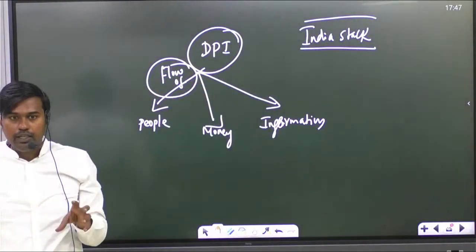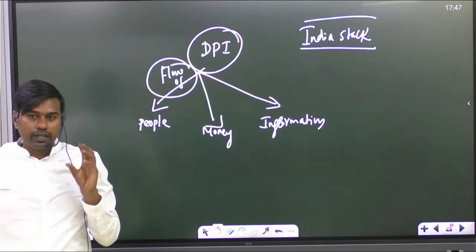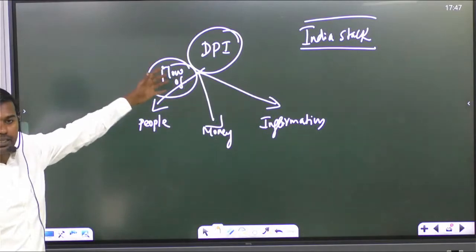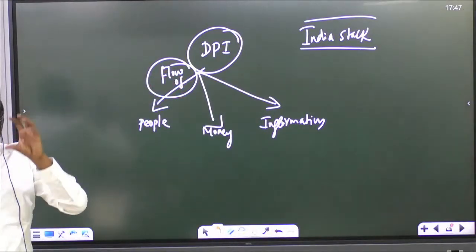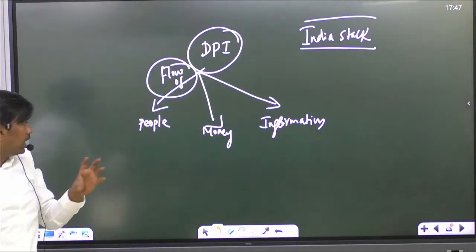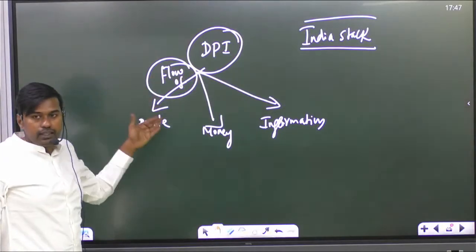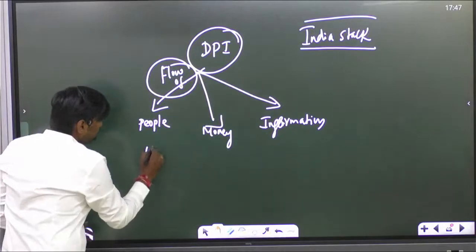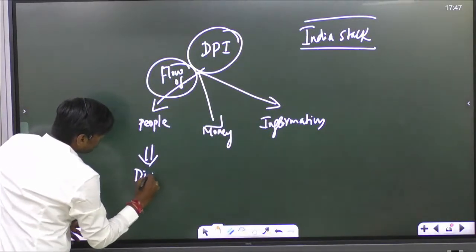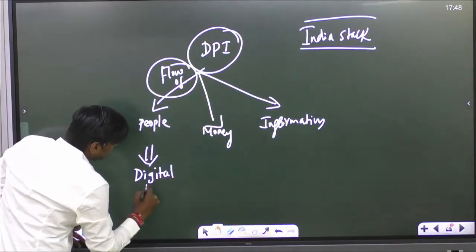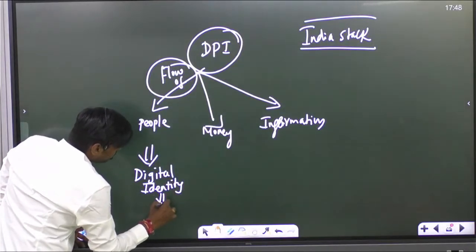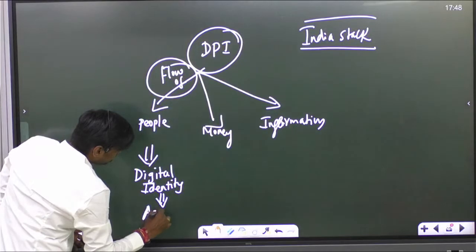But in India, our government, to improve the digital infrastructure in our country, has implemented this plan called digital public infrastructure, where it involves three things. There is a flow of people. How flow of people means, what we have created is a digital identity in India. How the people's information will be verified, that is by Aadhaar.